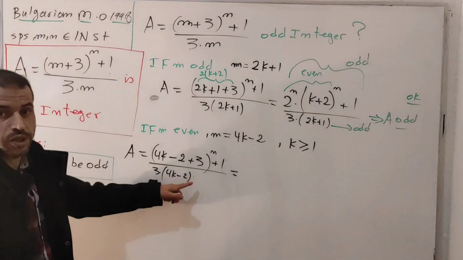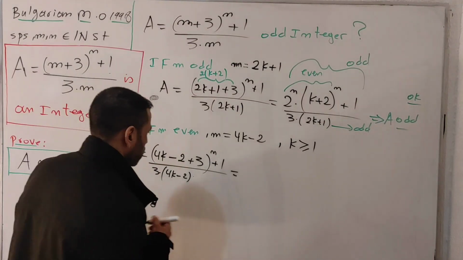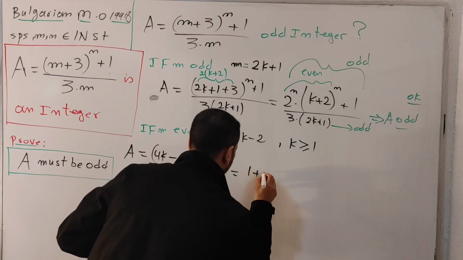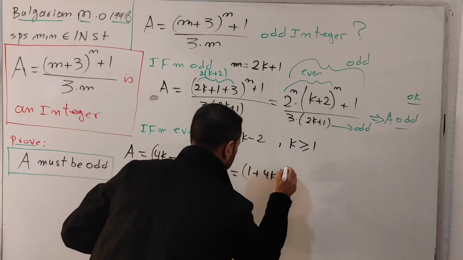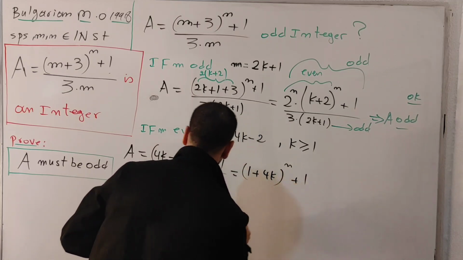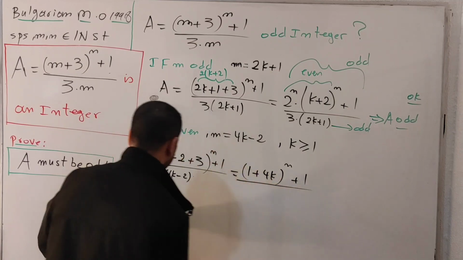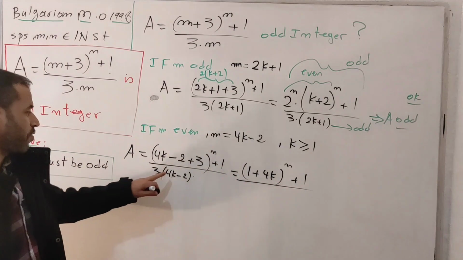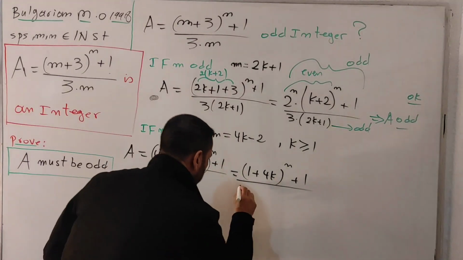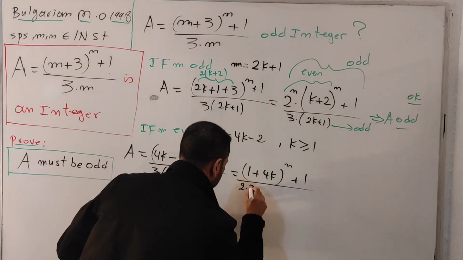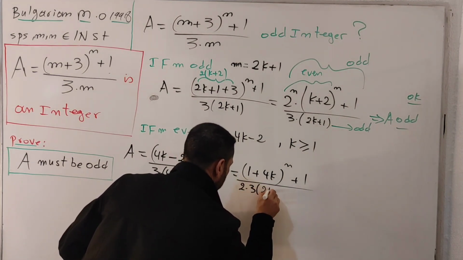I'm going to simplify this one. I will get here 1 plus 4k to the n, plus the number 1 at the end, divided by... I'm going to take the number 2 out of this parenthesis. I will get 2 multiplied by 3 multiplied by 2k minus 1.